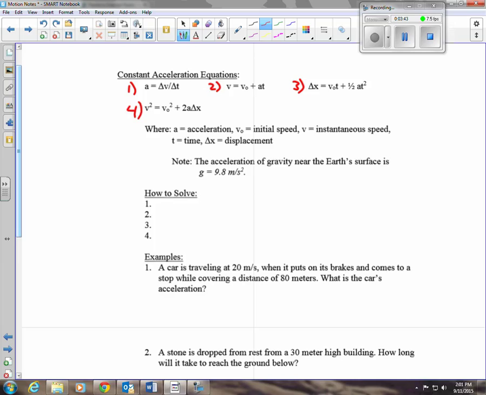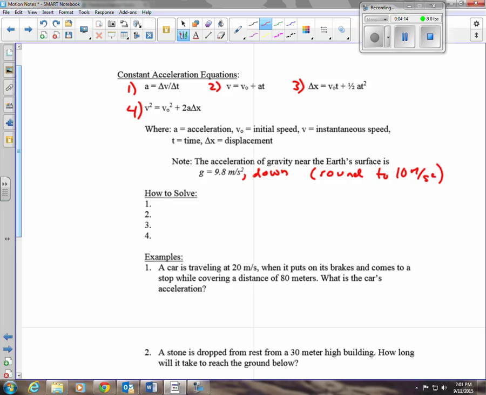Now, the acceleration of gravity near the Earth's surface is always going to be the same as long as we ignore air friction. And it's going to be 9.8 meters per second squared downward. Okay? We can round that to 10 meters per second squared for ease. So remember, it's really 9.8, so if we're doing a lab, we want to be really accurate, we're going to use 9.8.